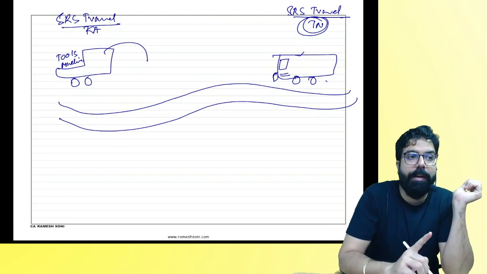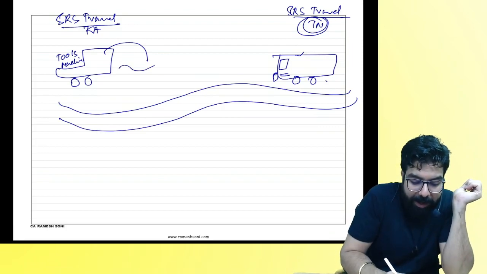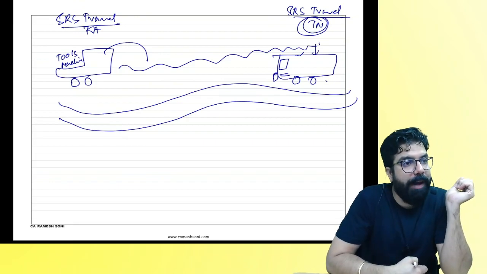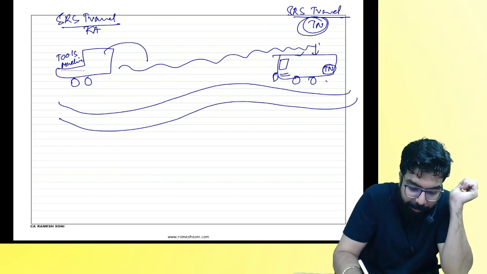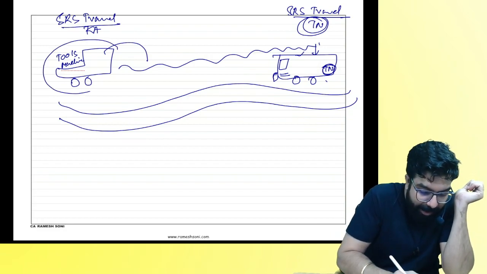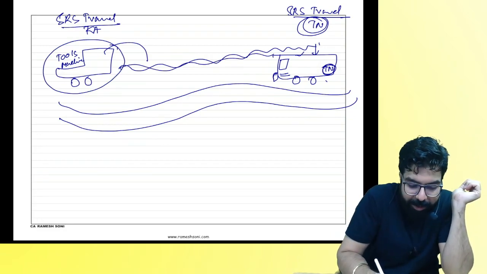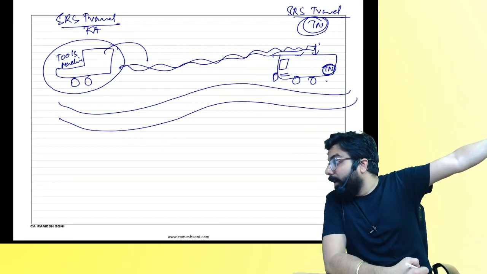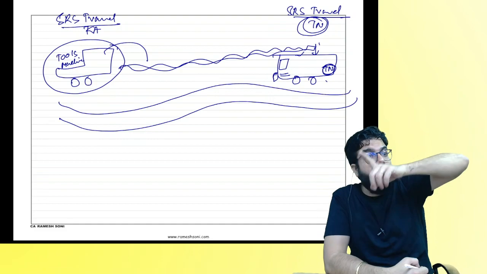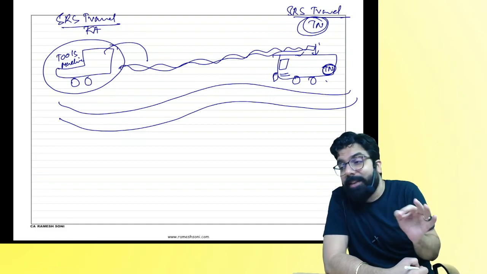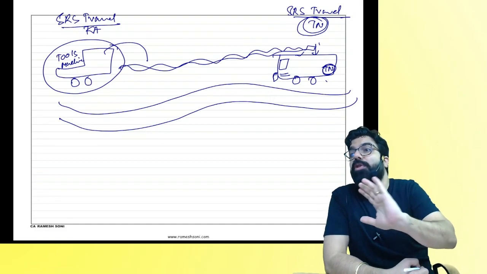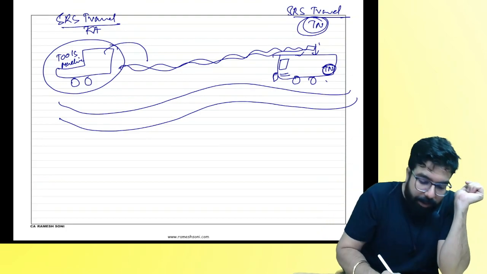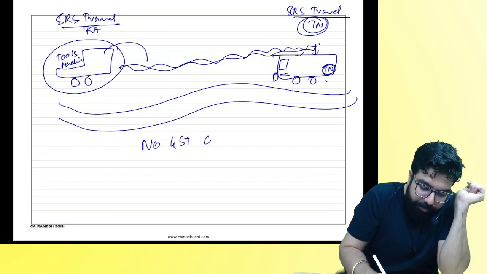My question to you, everyone: when the truck went from the Karnataka branch to the Tamil Nadu branch to do repair, this bus belongs to whom? And my truck, which had all the tools, went from here to here. Is the truck supplied? When the truck is going from one branch to another branch, is the truck supplied, or is it neither a supply of goods nor a supply of service? Neither a supply of goods nor a supply of service. So no GST on the truck.